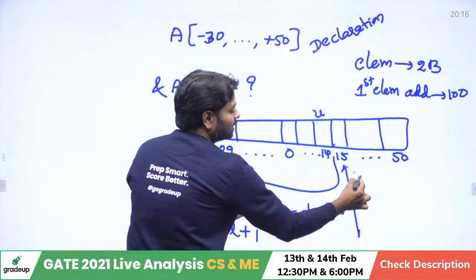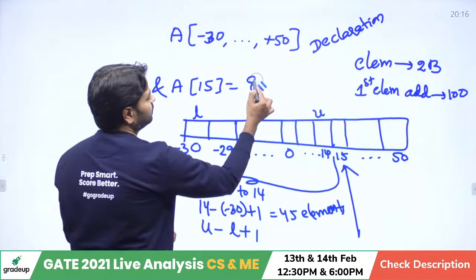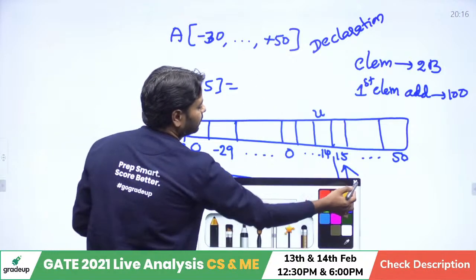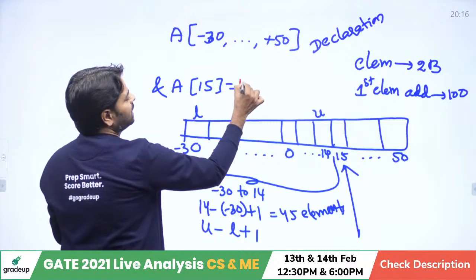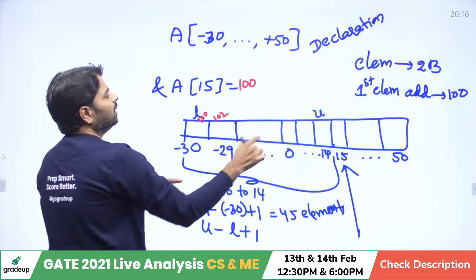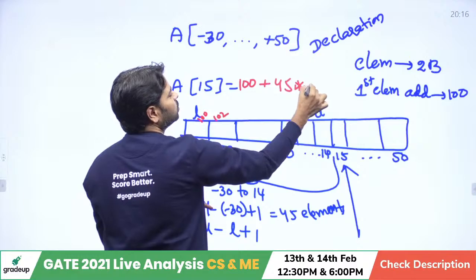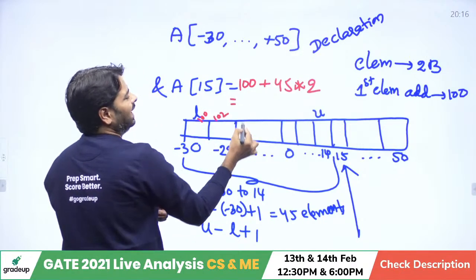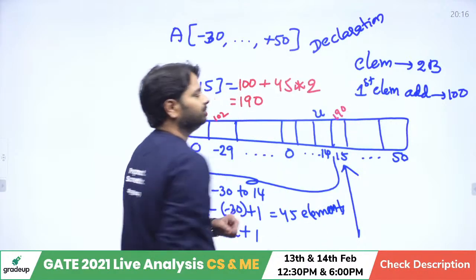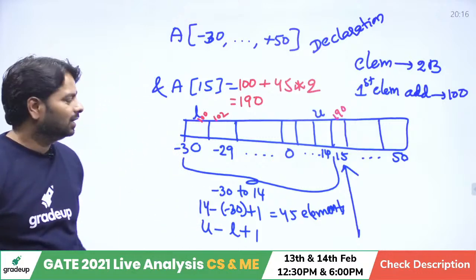And now how to calculate the address of the 15? We want to calculate this address. First element address is 100, next is 102 and so on, plus total elements are 45. Each one is of size 2, so you get 90. 190 is the address of the 15. 190. Clear?